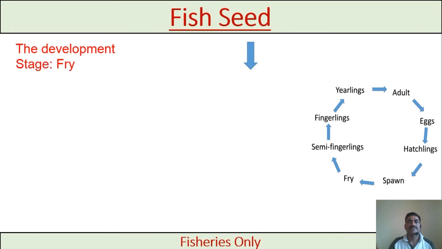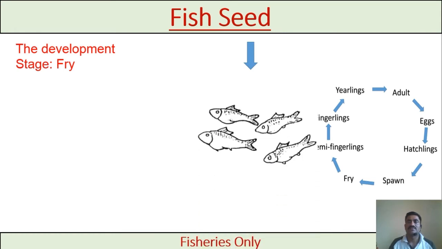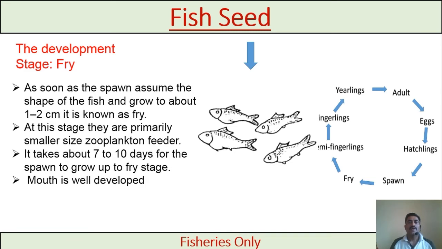The next developmental stage is the fry. This one is a fry. As soon as the spawn assumes the shape of the adult fish and grows to about 1 to 2 centimeters, it is known as a fry.